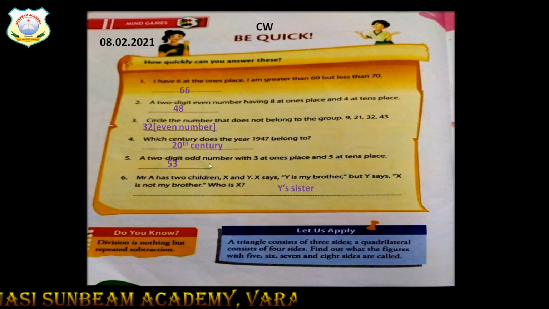Question number 5. A two-digit odd number with 3 at ones place and 5 at tens place. Here you can see 3 is at the place of ones and 5 is at the place of 10. So the answer is 53.